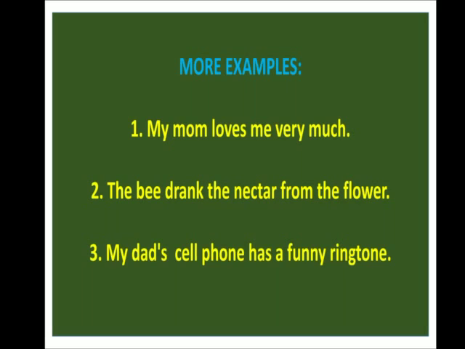So my dad's cell phone will be the subject, and the predicate will be the remaining part of the sentence, that is, has a funny ringtone. What does the dad's cell phone have? Yes, it has a funny ringtone. So has a funny ringtone will be the predicate. You all understood what is a subject and what is a predicate?